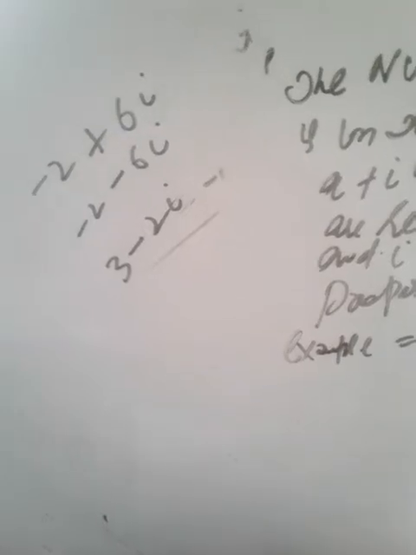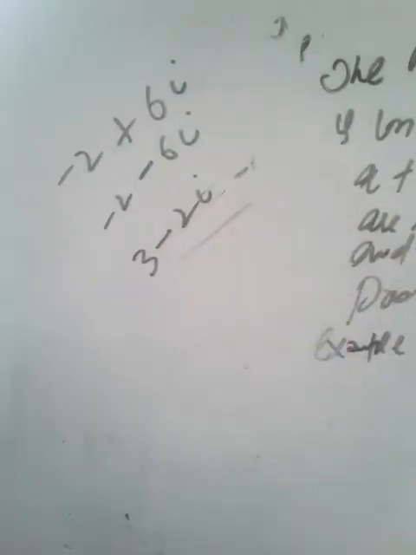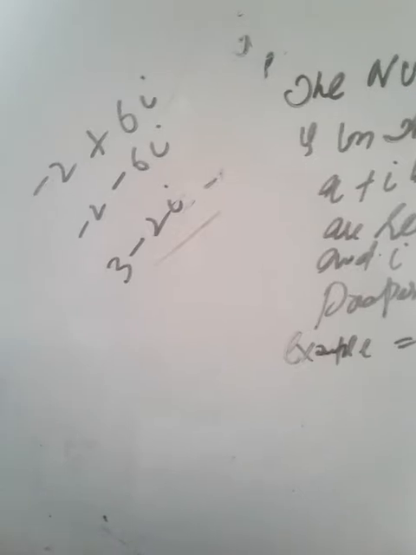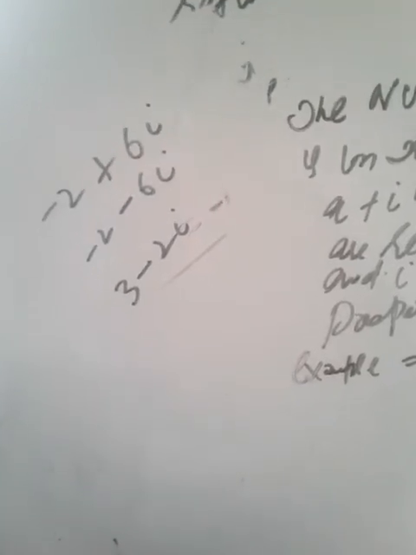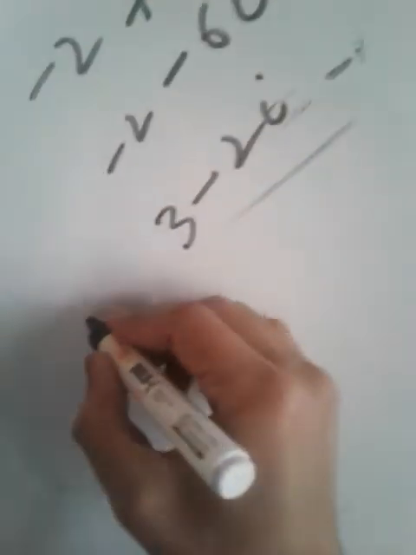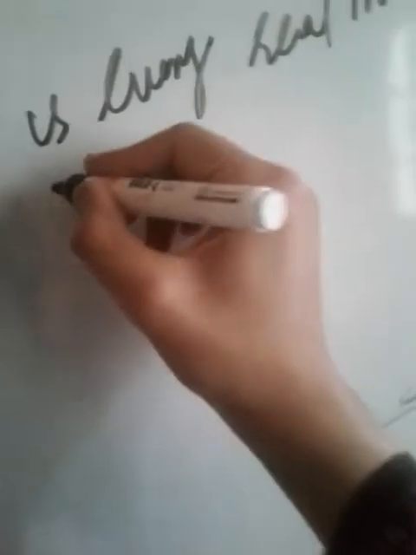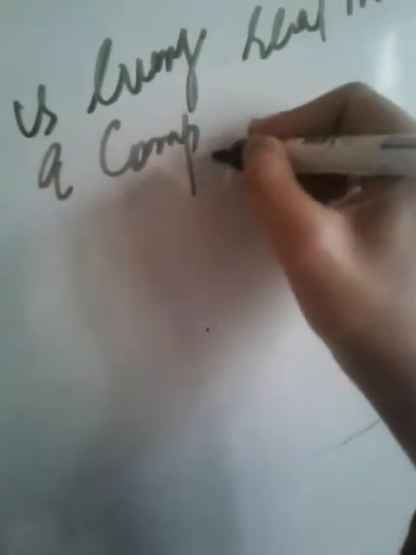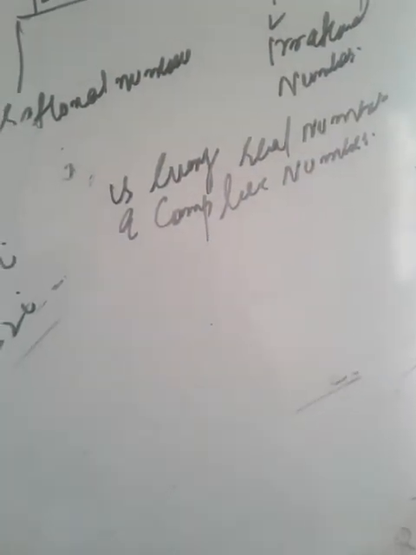So you can give a lot of examples, even infinite examples, of complex numbers. Just put two real numbers, put i with one of them, add or subtract them, and you will get a complex number. Now one question I want to ask you in this video lecture: is every real number a complex number? The answer is yes, of course.